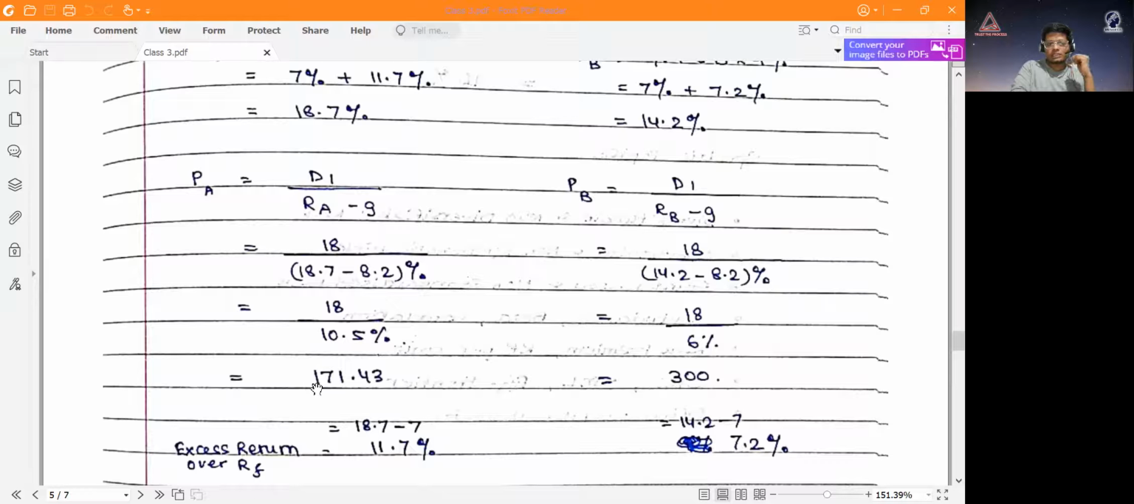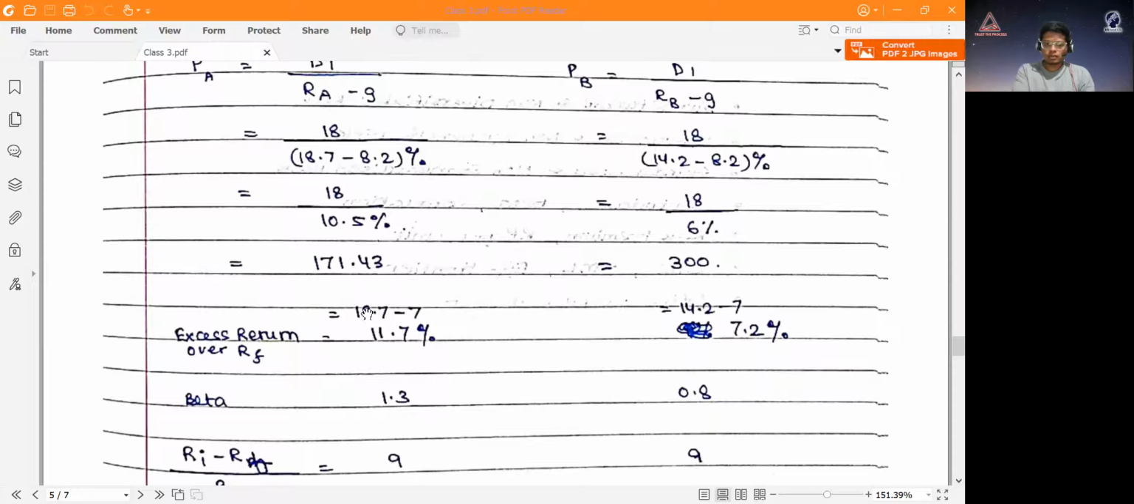Now, for example, this asset is priced at 171.43 based on this equation, and right now it's trading in the market at 150. So I know the price should be 171, and in the market it's trading at 150. So I'll buy that share, because I know it has to go up. So that's where you use the CAPM equation.